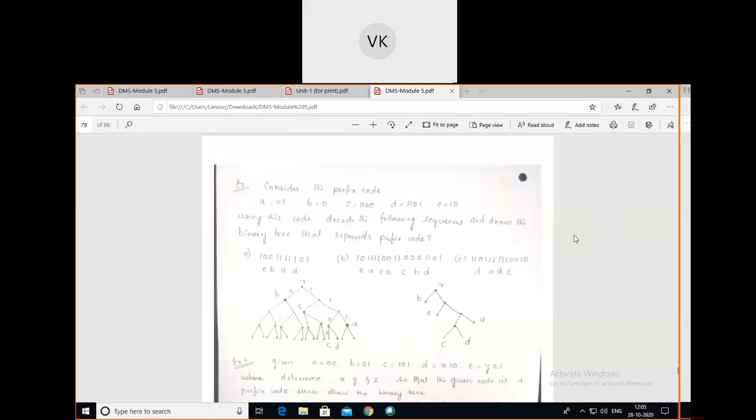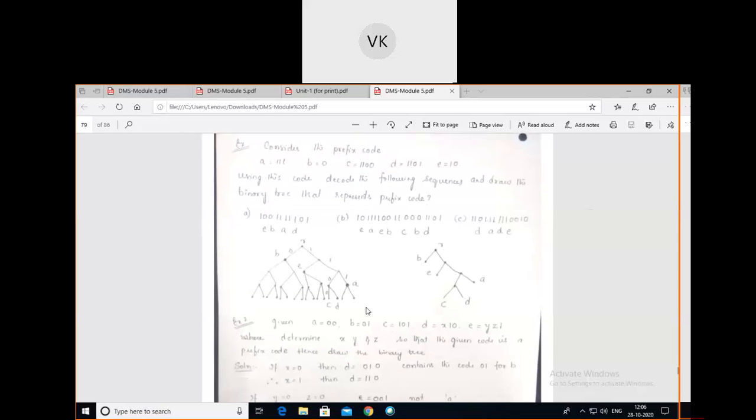How to find the maximum height of the tree? You see the given sequences a, b, c, d, e are there, no? The maximum length of the sequence will be 4 only. Here the length of a is 3, the length of b is 1, the length of c is 4, the length of d is 4, the length of e is 2. So the maximum length of this sequence is 4 only. So c is having 4 and d is having 4, so the maximum height of the tree will be 4 here. So we should first construct a full binary tree with a height 4.